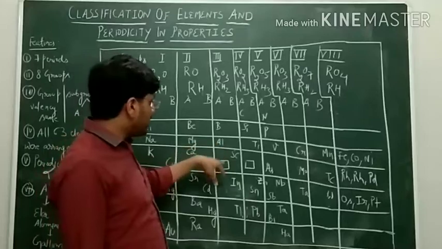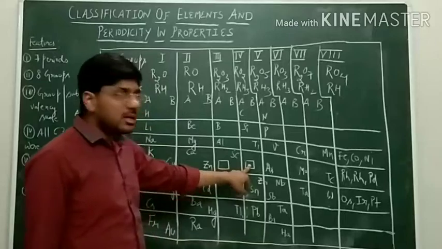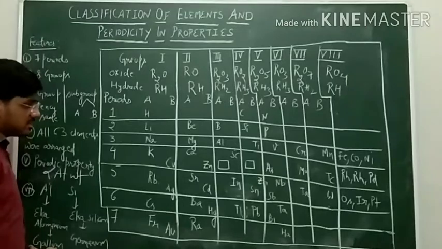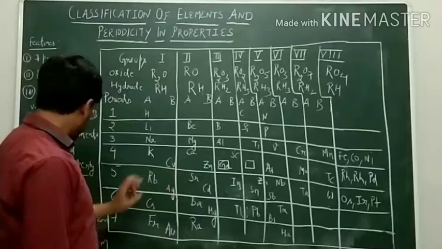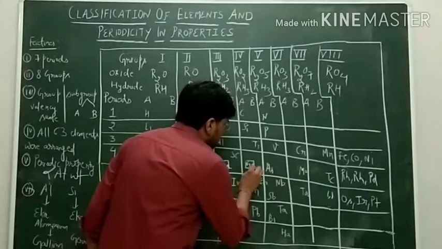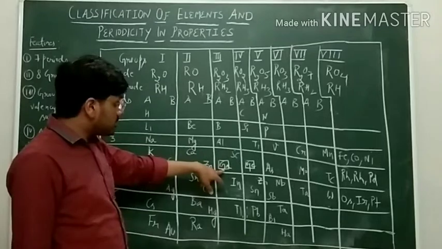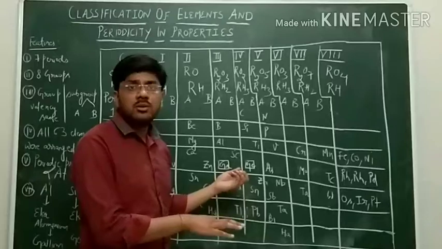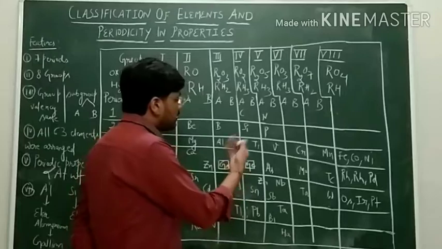Like after aluminium he left some gap, and after silicon also he left some gap. Here after aluminium, when the element gallium was discovered, he put gallium here, and when germanium was discovered, it was put after the silicon. So in this way these gaps are filled. Like aluminium, we see in the modern periodic table there is gallium. So he already left the gap for the element gallium in his periodic table, which is a very smart thing which he has done.